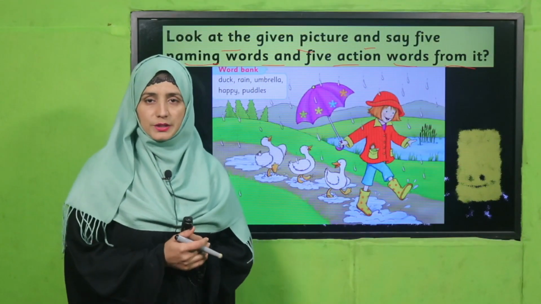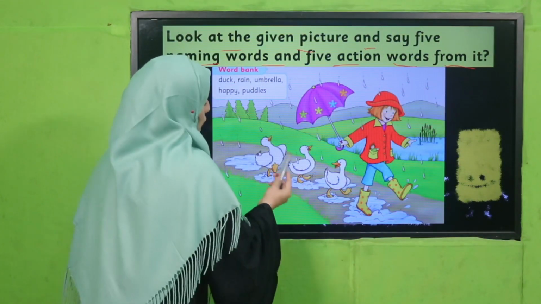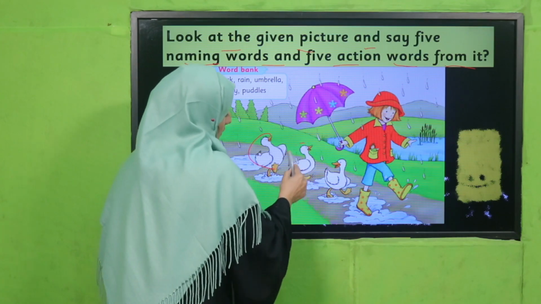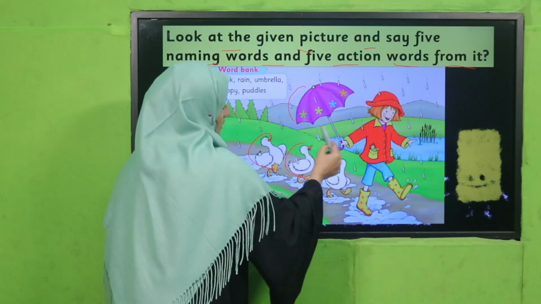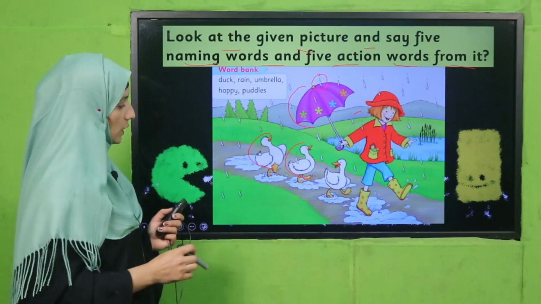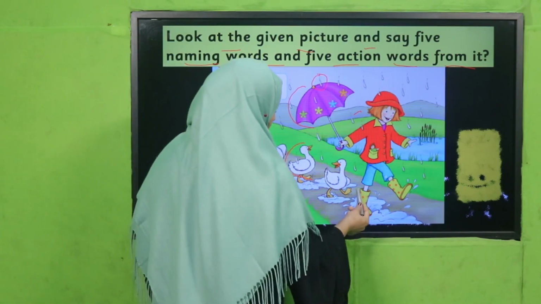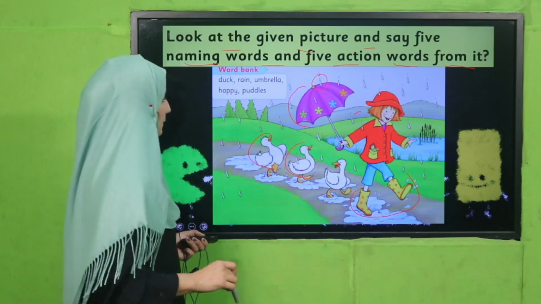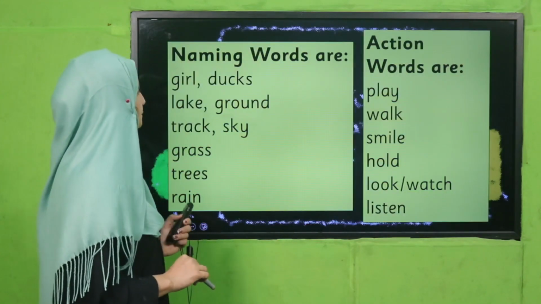Welcome back. Good job, my dear students. I hope you have done it, because you can see things there. Duck, you can see here also rain is there. Wow, what are they doing? Yes, puddling. Okay, let's see now.